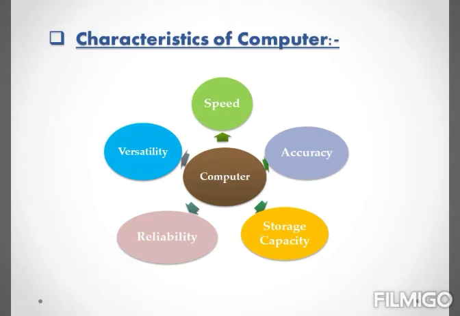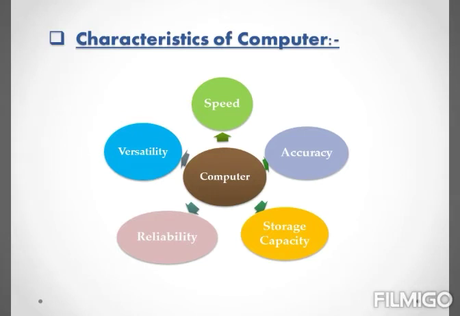That is, the result of the calculation is always without errors. The next characteristic is storage capacity. The storage capacity of computer is very high. That is, a computer can store a large amount of information.